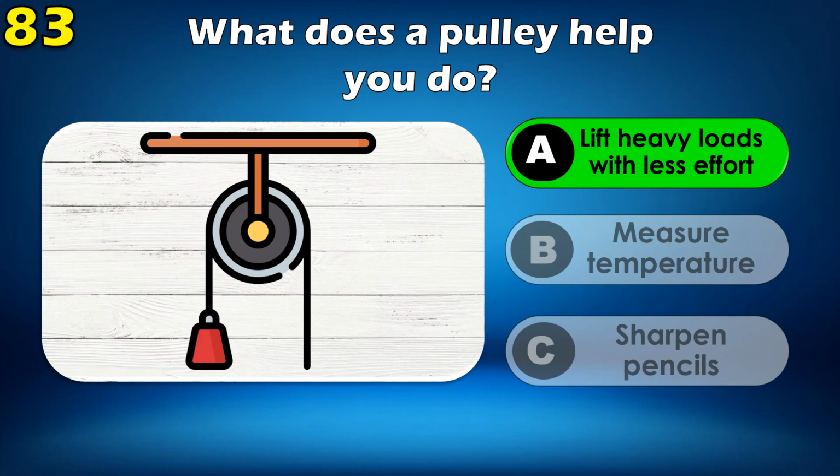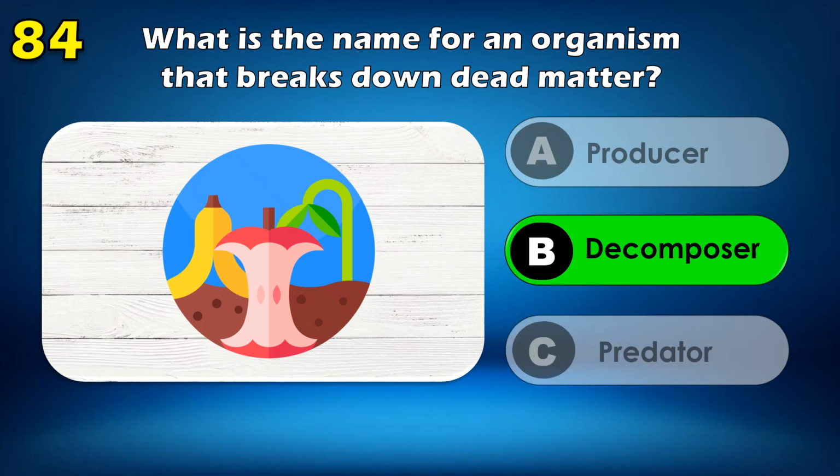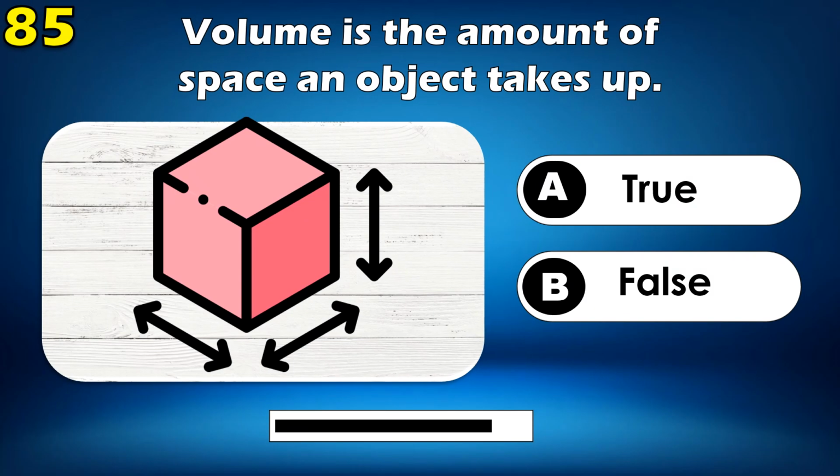Lift heavy loads with less effort. What is the name for an organism that breaks down dead matter? Decomposer. Volume is the amount of space an object takes up. True or false?